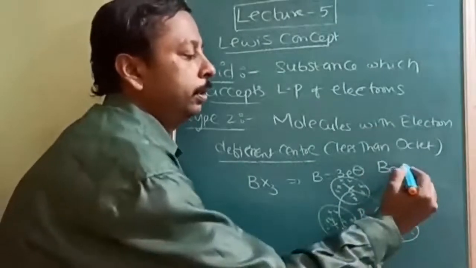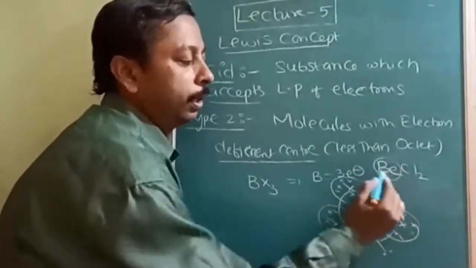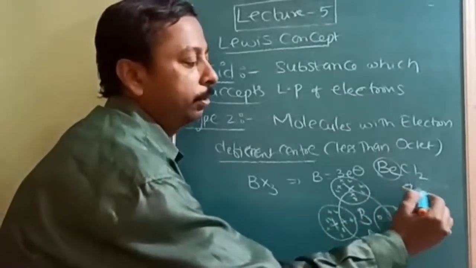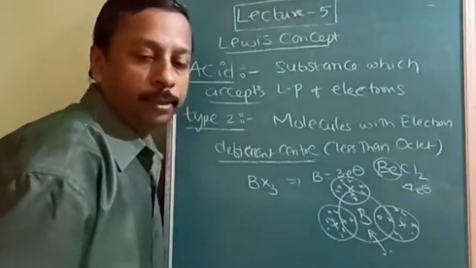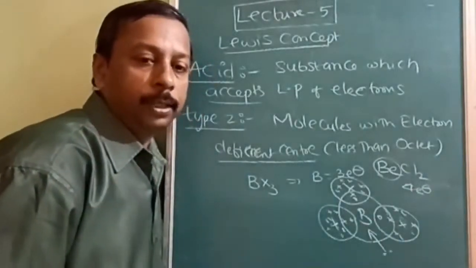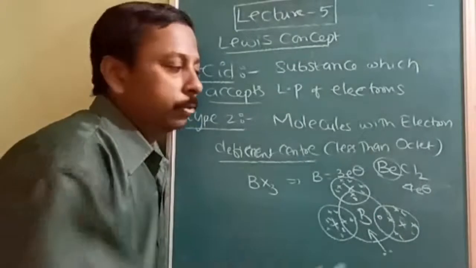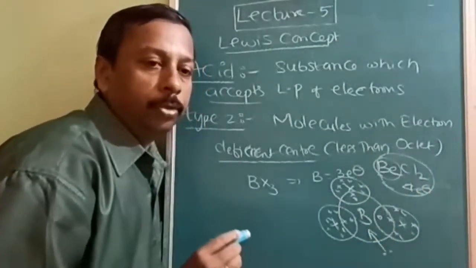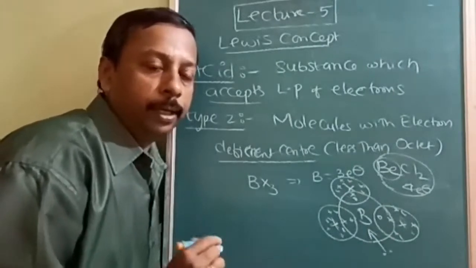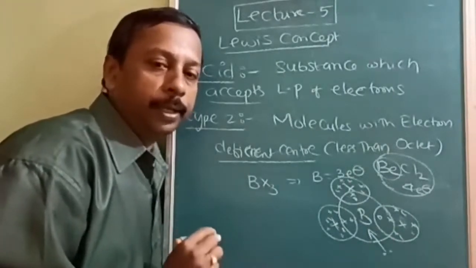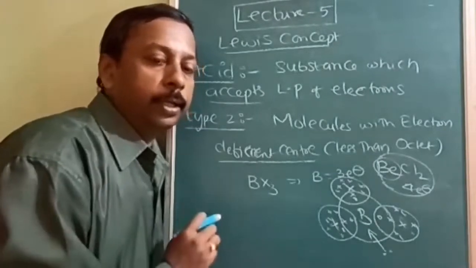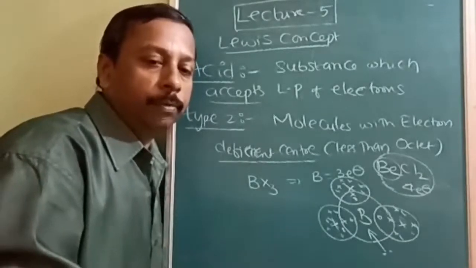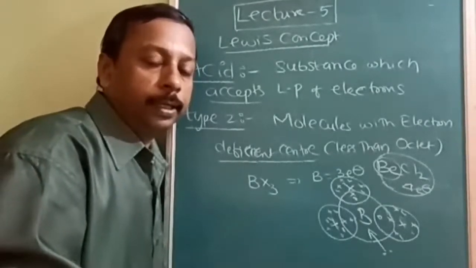Be, okay, BeCl2. Here Be has 2 electrons and 2 electrons are shared. So there will be only 4 electrons even after sharing. So because of this, this is also an acid. Any molecule in which you find a central atom with less than an octet will act as an acid. Okay, second type: is it understood how to identify? Just make a note of it, then we will go for the second and third example.